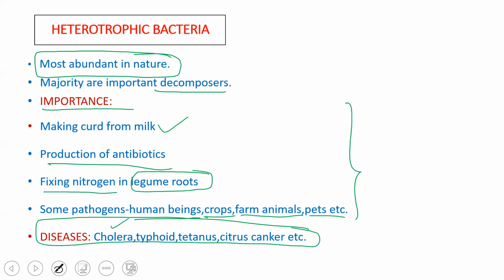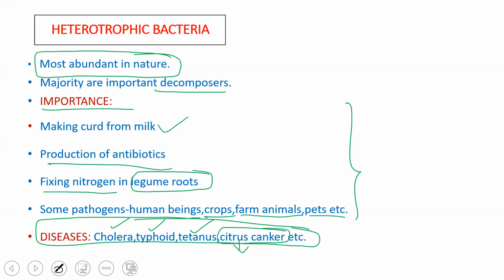They cause cholera, typhoid, tetanus, and even harm plants, especially the citrus plants, which is called citrus canker. So there are a lot of other bacterial diseases caused by these heterotrophic bacteria in plants as well as in animals as well as in human beings.